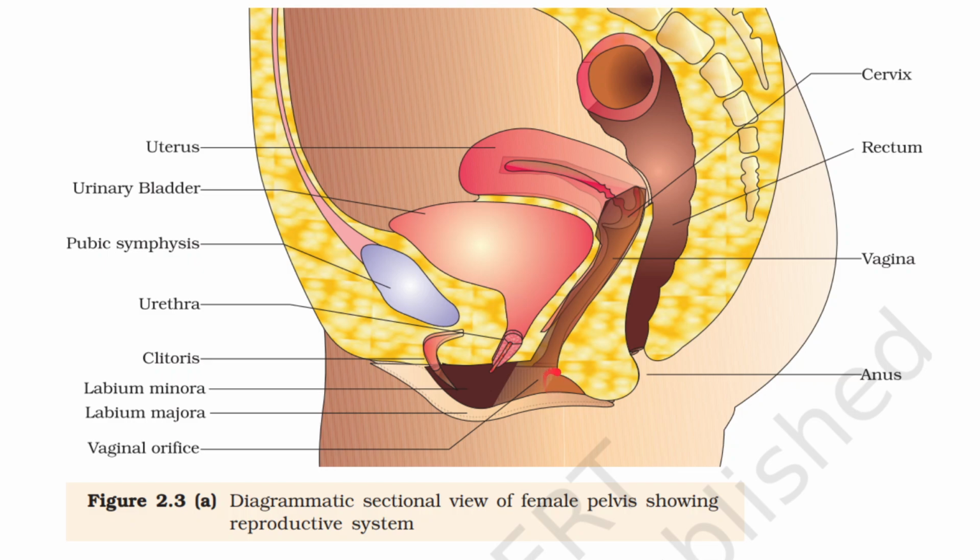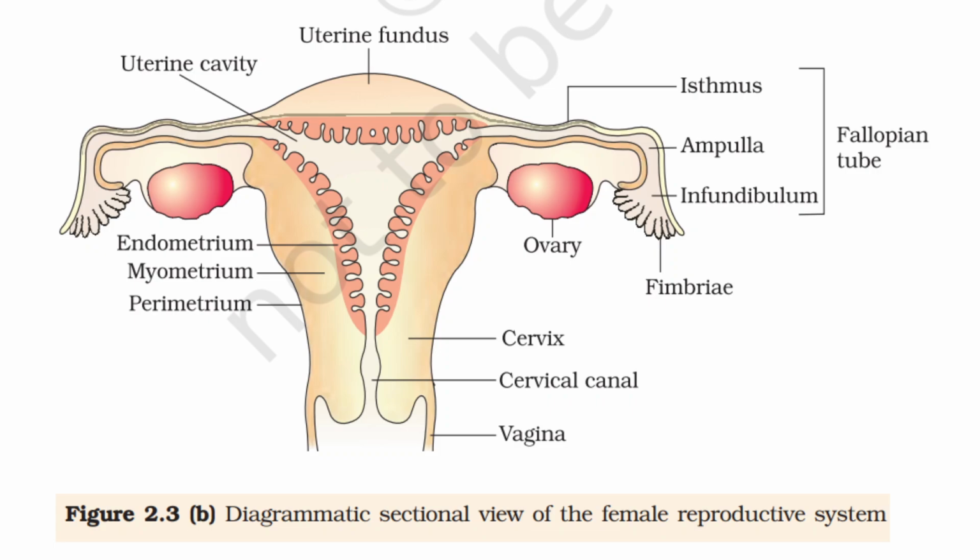And the vaginal orifice and the covering is called the hymen. It is not a reliable indicator of sexual experience. These things you have to know. So this is another diagram that is given in NCERT, already seen.